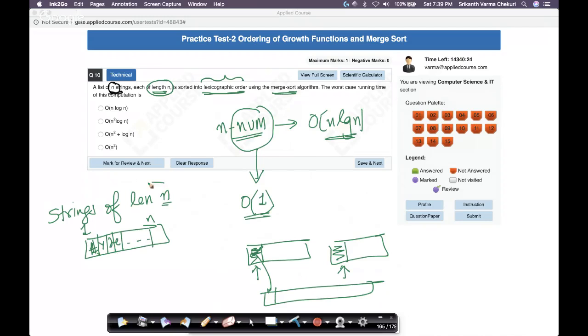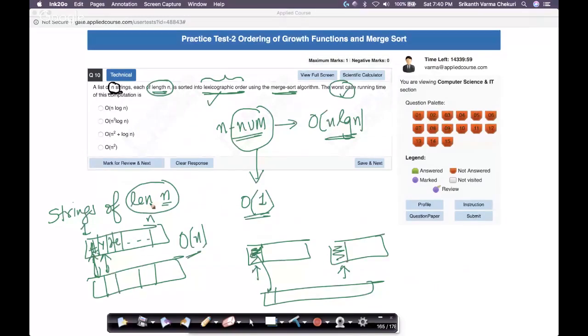To compare two strings of length n and decide which string is alphabetically before the other, how much time does it take? You have to compare them alphabetically, each character. In the worst case, I have to compare all of them, which means this comparison takes order of n time. The word here is worst case. So in the worst case, comparing two strings of length n takes order of n time. Which means what you were able to do with numbers in order of one time will now take order of n time.